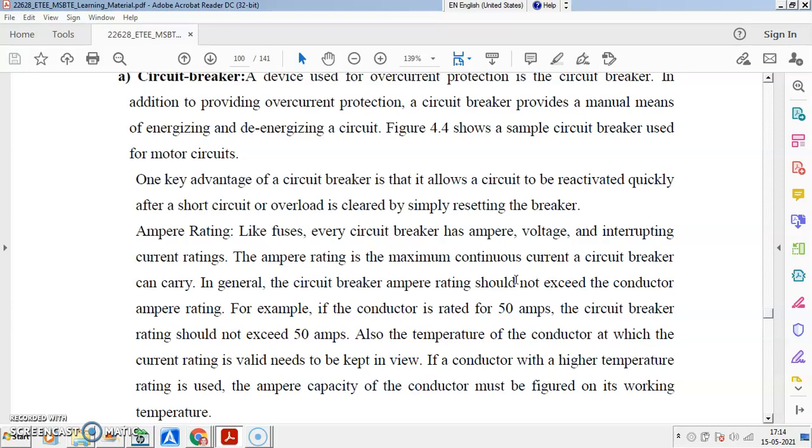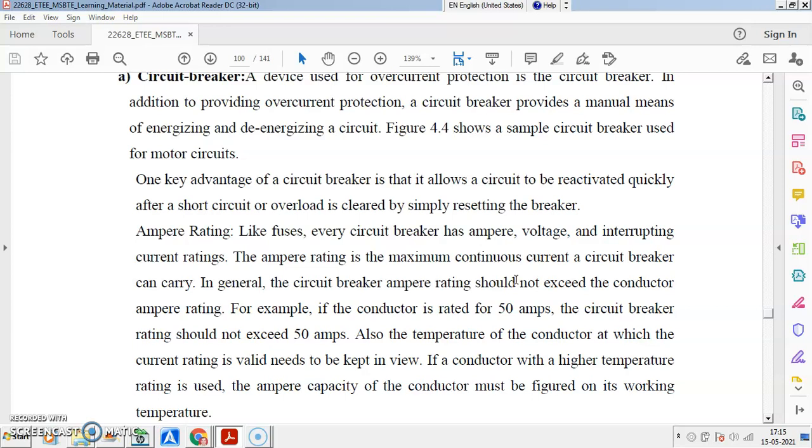So normally auto reclosers are also there, manual reclosers are also there. Every functionality which is allowed in an intelligent control motor unit is to reduce the downtime. So you can easily reclose the circuit breaker. The ampere rating is decided like a fuse; just as a fuse is 1 ampere, a circuit breaker is also 1 ampere, 2 ampere, 3 ampere, 6 ampere, 10 ampere, 15 ampere, 32 ampere, 100 ampere, 200 ampere. Like these, ratings of circuit breakers are there.